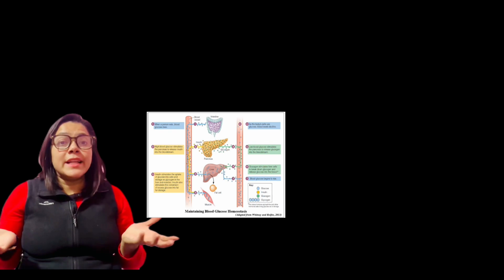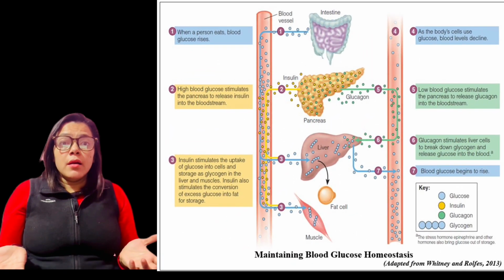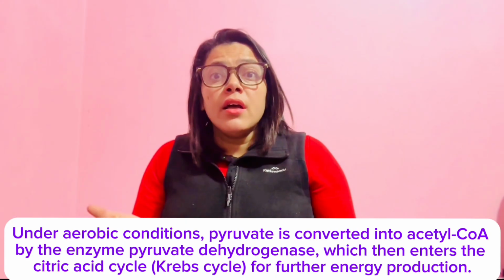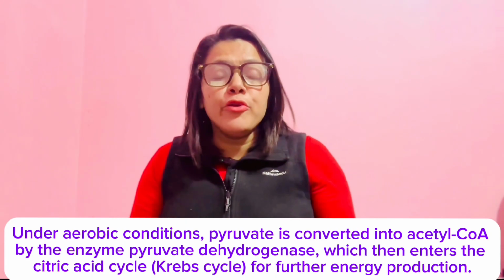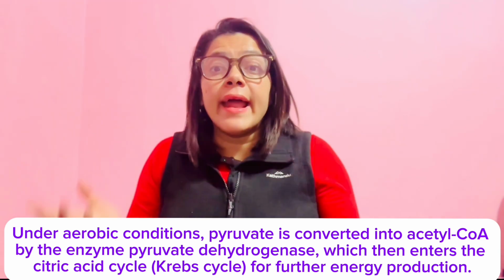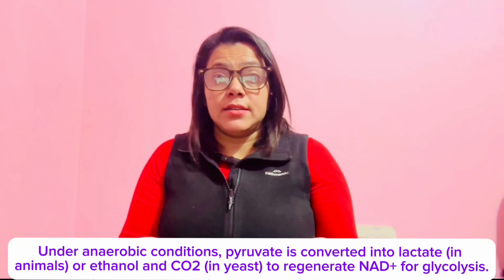This is all about metabolism. So you can see the pictures here how our body maintains blood sugar homeostasis. Under aerobic condition, pyruvate is changed to acetyl coenzyme A. Under anaerobic condition, pyruvate is changed to lactate.